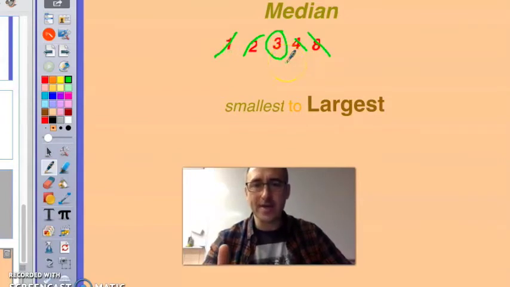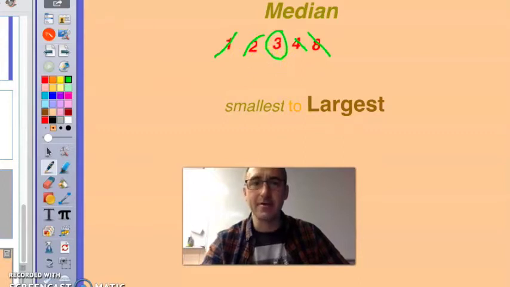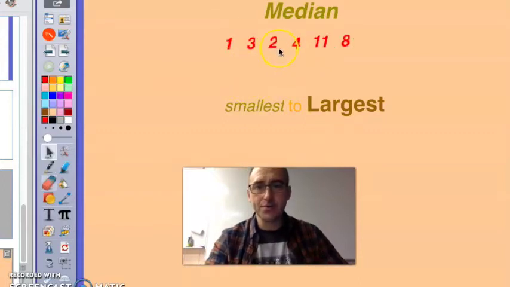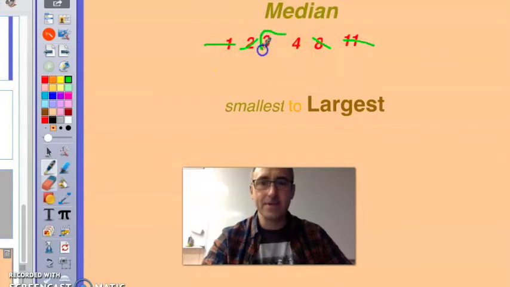If we're stuck with an even number of numbers, we do one more step. We find the mean of the 2 that are in the middle, like this. I have 1, 2, 3, 4, 5, 6 numbers. I have an even set of numbers. So again, first I put them in order from smallest to largest. And then I do my cross off. 1 on the left, 1 on the right, another on the left, another on the right. I have 2 in the middle. Let's double check. 2 on the outside, 2 on the outside. These are my 2 middle numbers.